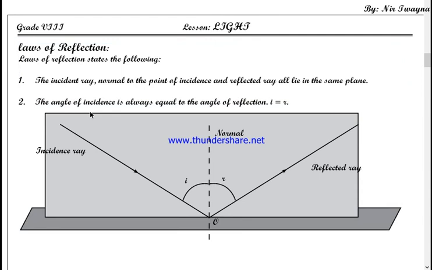The laws of reflection state that the incident ray, normal and reflected ray all lie in the same plane.